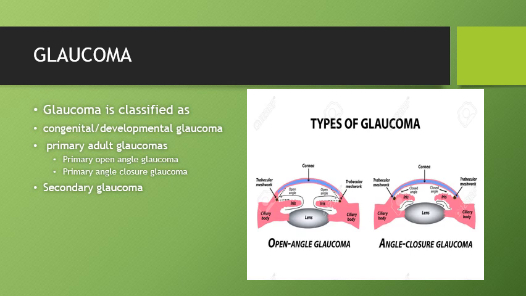As we are concerned with the primary adult glaucomas, the picture here shows the type of open angle glaucoma and the angle closure glaucoma. So the angle is between the iris and the cornea, and in the first picture it is showing the open angle, and in the second picture the iris is coming close towards the cornea and it is showing the closed angle.